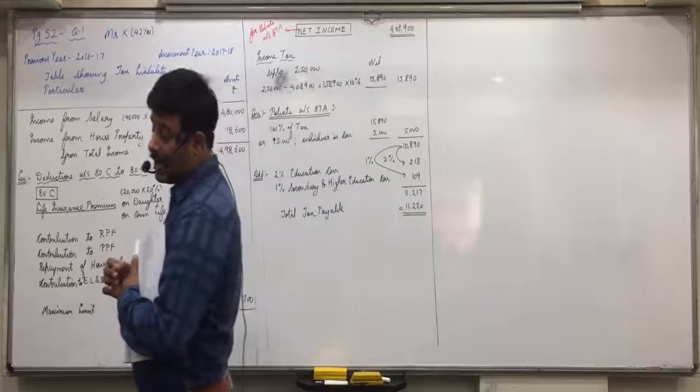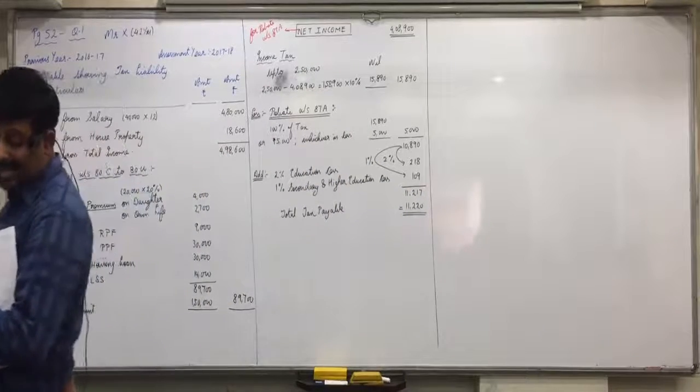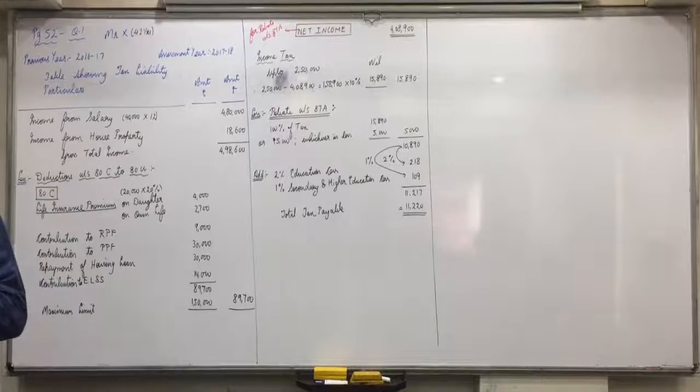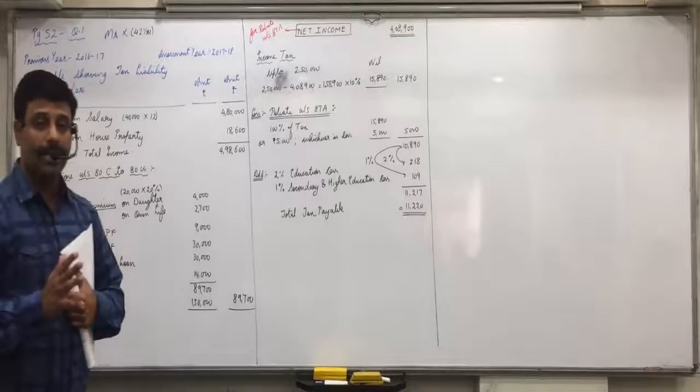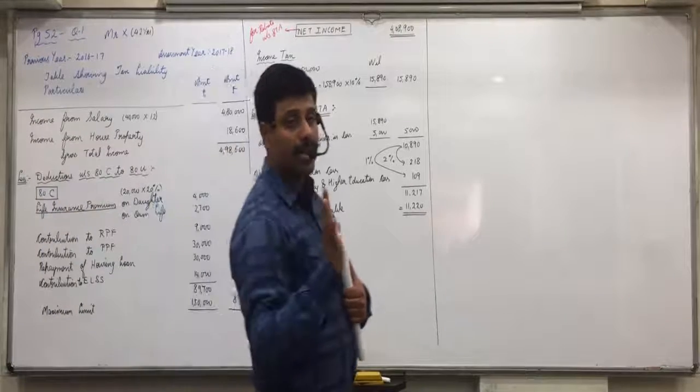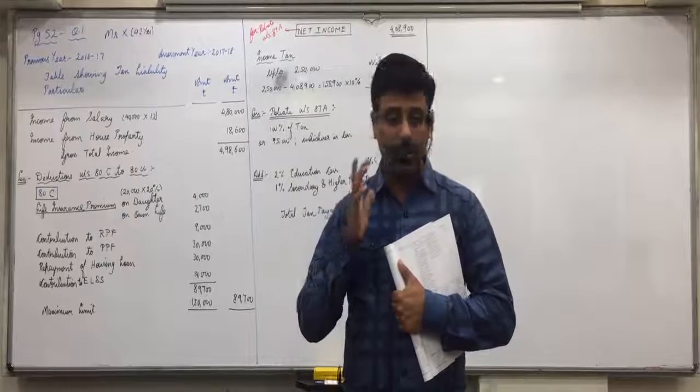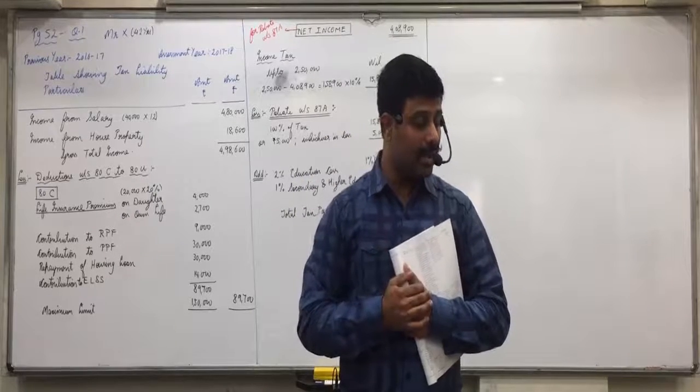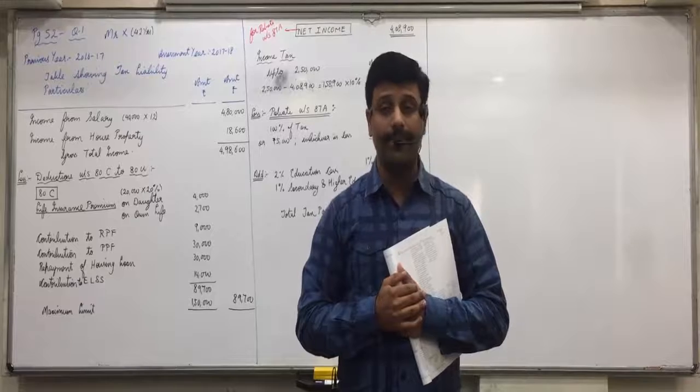Contribution to CGHS. The Central Government Health Scheme. If you have made any contribution towards Central Government Health Scheme, that will also give you a deduction under section 80D. Okay. One more is there, fourth payment. Whenever you find the space, left side, right side, adjust it.